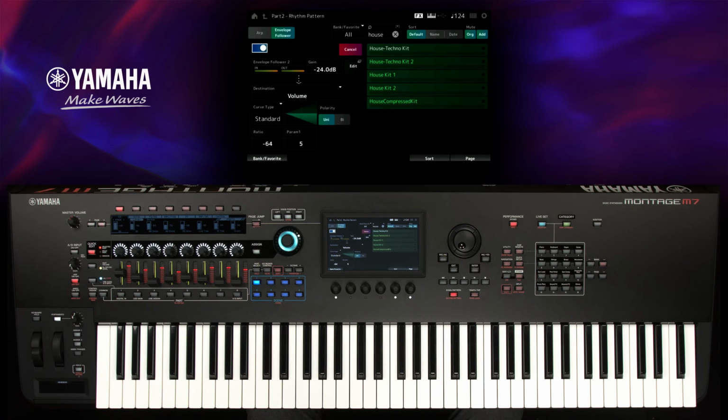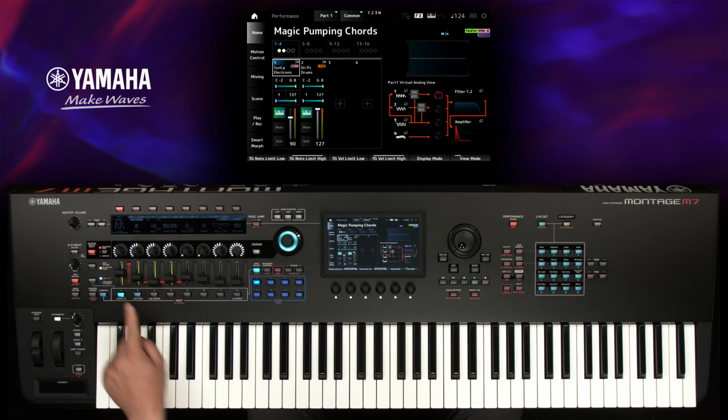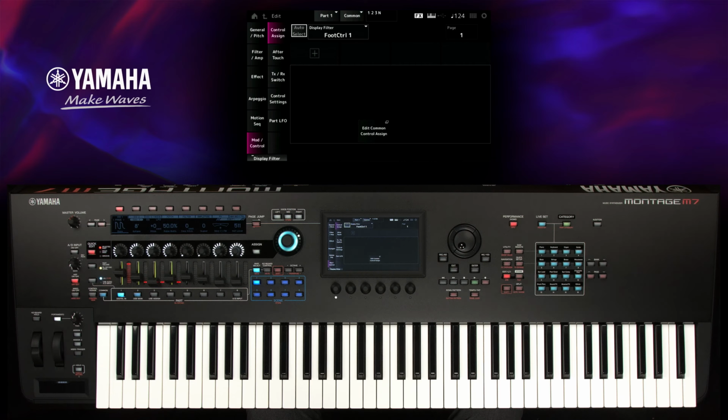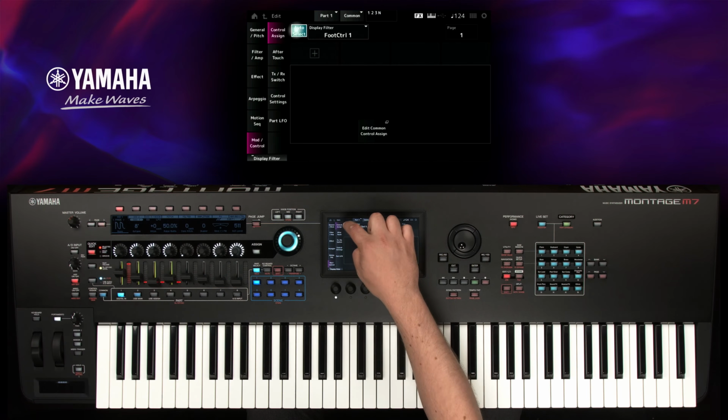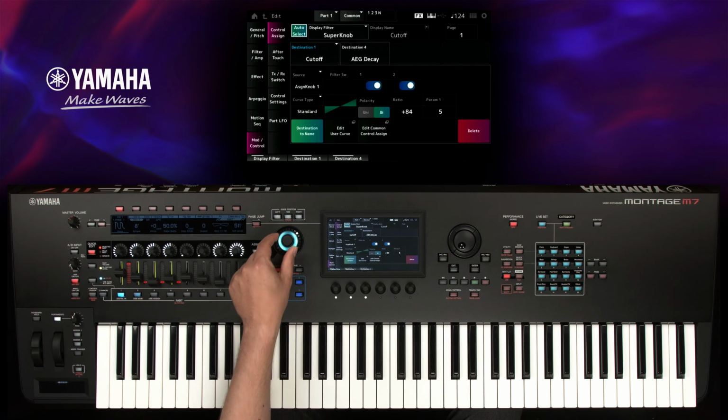Press Exit, select Part 1, press Navigation and select Controller to open the control assignment page for Part 1. Activate Auto Select and move the superknob to see the superknob's assignments.